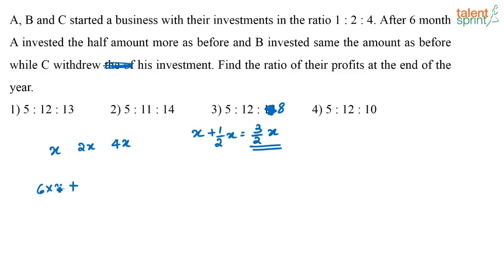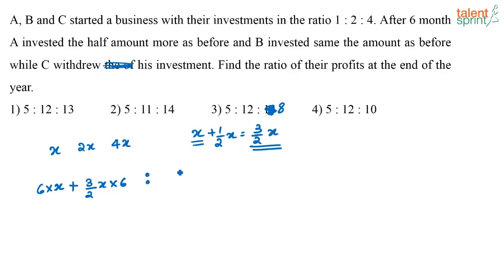See, for the first 6 months, A has invested X rupees. Now, for the next 6 months, other than this X, A has also invested half X. So totally for the next 6 months, A has invested 3/2 X rupees. Yes, so this is the product of investment and period of investment for A. Now, similarly, what is the product for B?